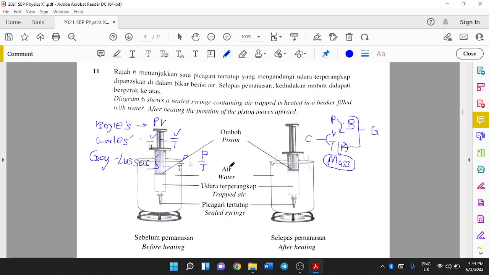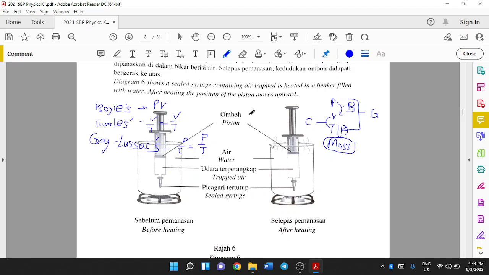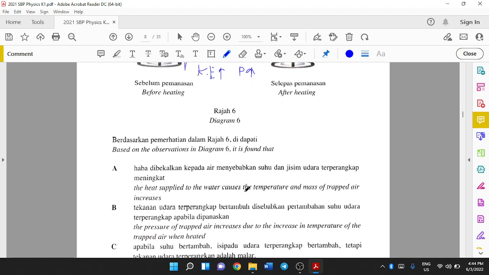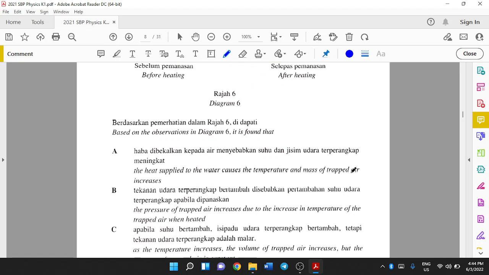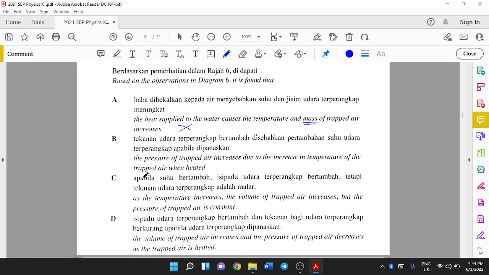For this question, when you heat it, your kinetic energy increases. You apply more heat, so the kinetic energy of your particles increases, so your pressure also increases. The heat supplied to the water causes the temperature and mass of trapped air to increase. This is not true because, as I said just now, your mass should always be constant.